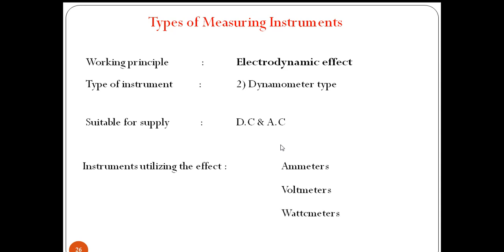In this, it is working on both the DC supply as well as AC supply, direct current supply and alternating current supply. And this effect will be used in ammeters, voltmeters, and wattmeters.